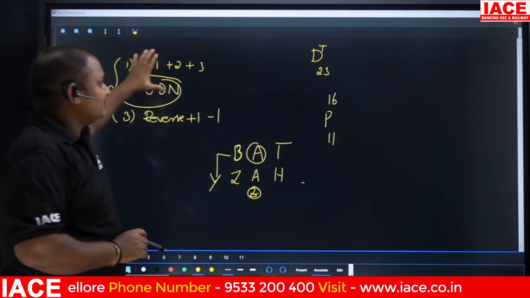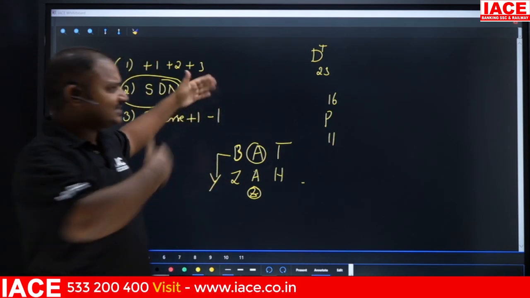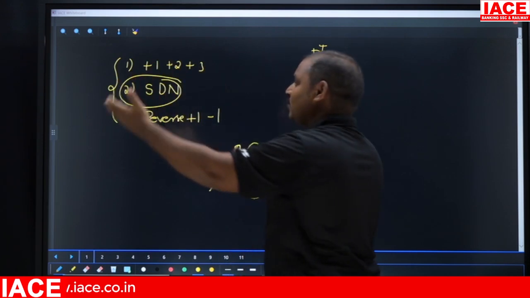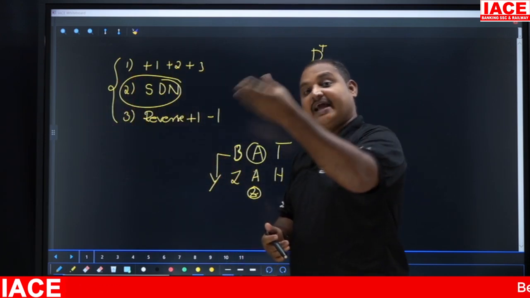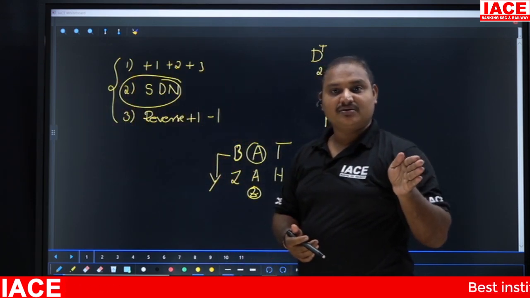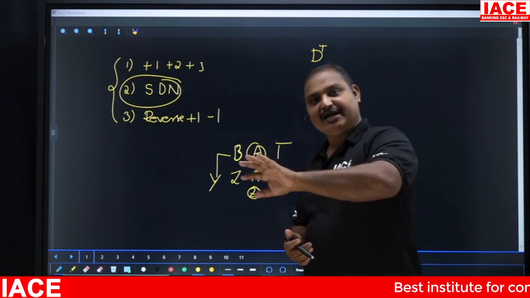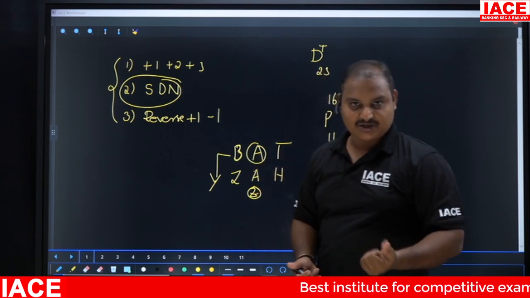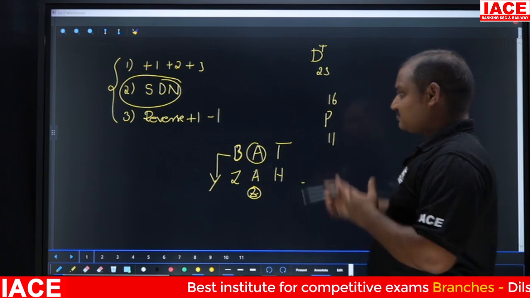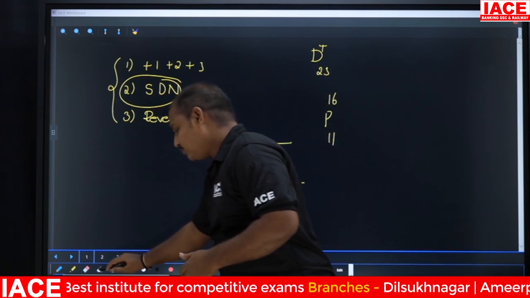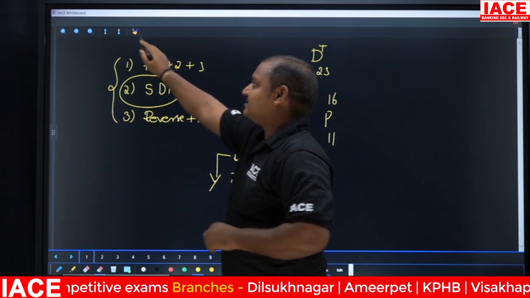Okay. Now, this is about the logics. We can extend these logics by +1 -1 or a single digit number addition, single digit number subtraction. By finding the difference and finding the addition also, we are going to get the answers here. Clear? Next, these are the list of logics. I am going to give you the list of patterns here.